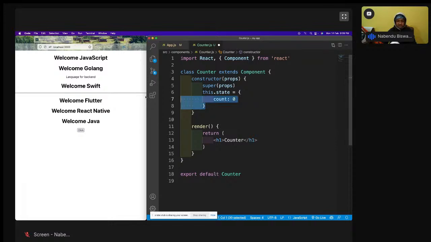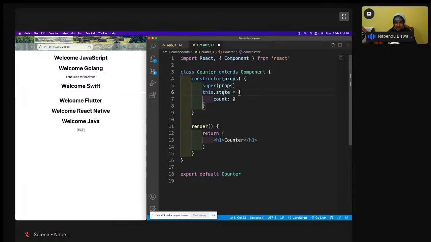Then I have this.state. This is the main thing. This.state is the way to declare the state variables. And here we are using the this keyword. Why are we using the this keyword? This keyword is sort of global inside this whole class. We can use it throughout this class at many places, and we can use it here also. So no scope problem will come.